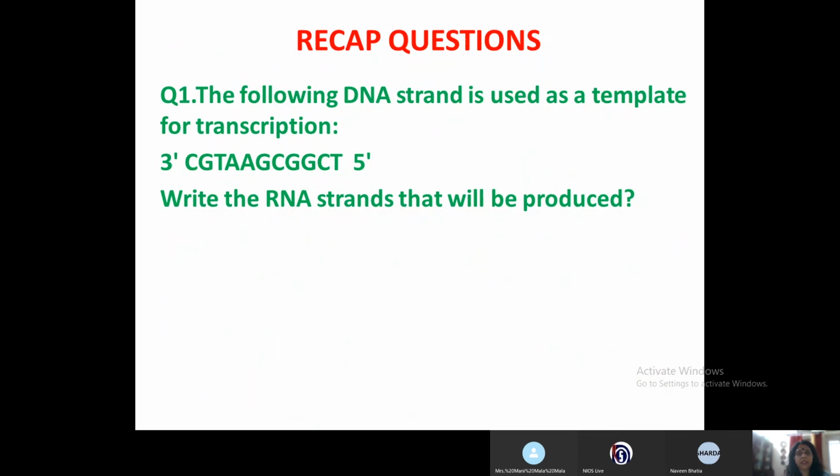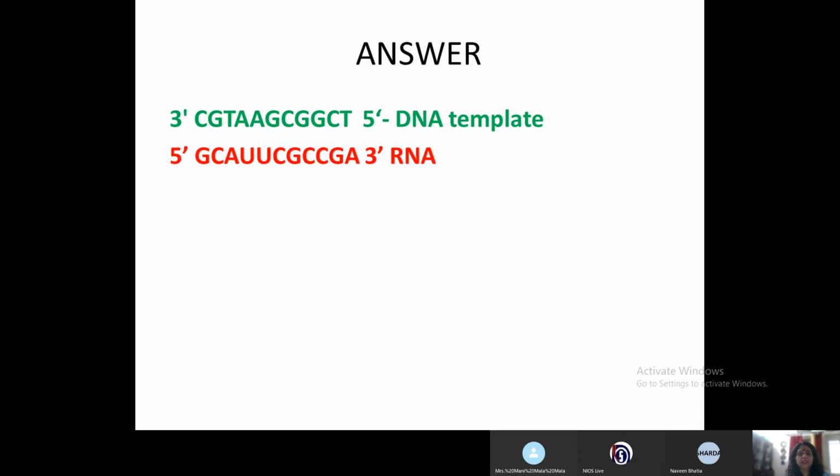I have some recap questions for you that we'll quickly go through. If the DNA template has these nitrogenous bases, what will be the nitrogenous bases present in the RNA strand? Can you quickly do that? I'm sure you must have done it. Now it is C. Instead of T, A will not complementary base pair with thymine. Instead, in case of RNA, you have uracil. You have uracil there. All right.